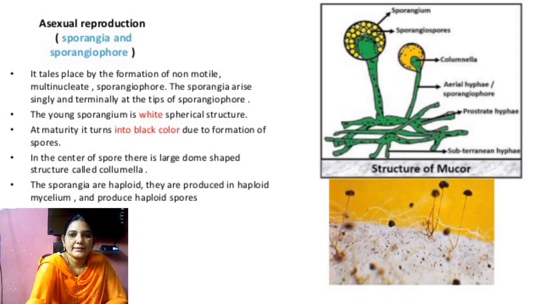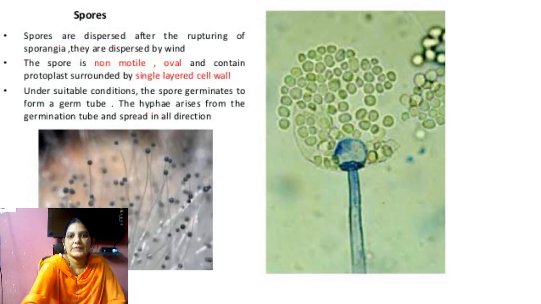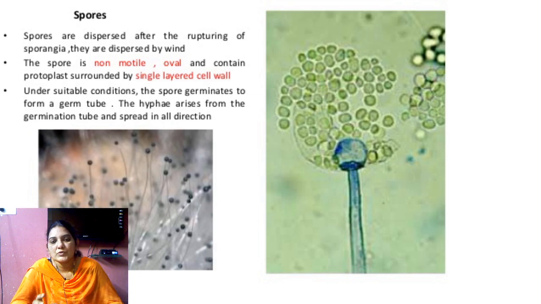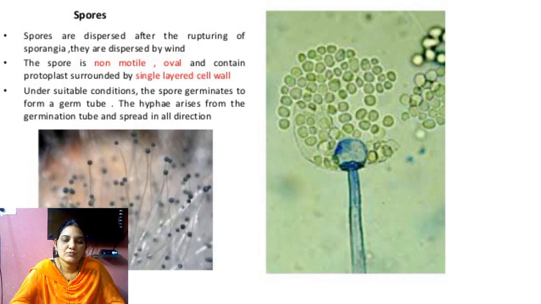The outer layer ruptures, and the aplanospores enter into the air. They enter into food material like bread, jams, chutneys, etc., and the aplanospores form a germination tube and form the fungus thallus.